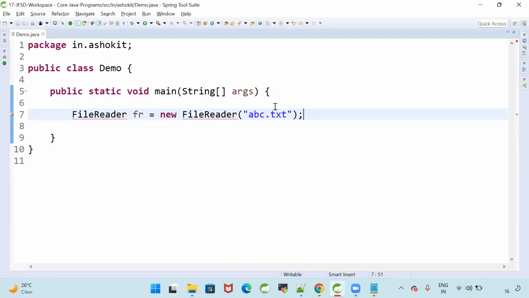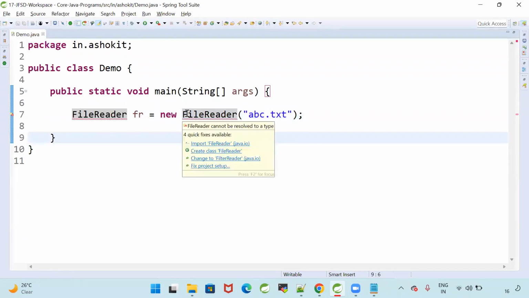When I am trying to read some data using FileReader, my compiler tells me to check carefully, a FileNotFoundException may come if the file is not available. The compiler is giving me a warning: you are trying to read a file, but check properly whether the file is available in that location or not.